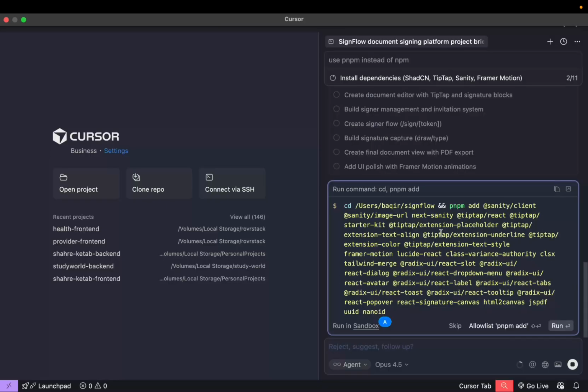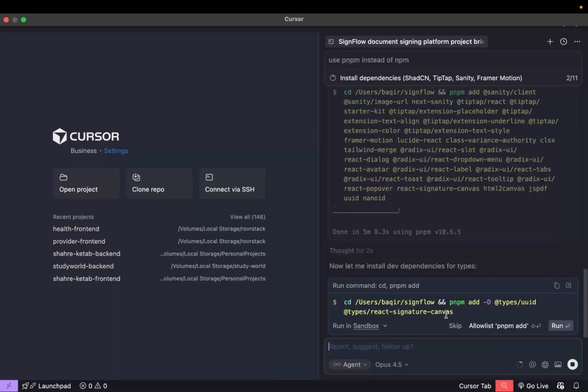And now it asks for adding these packages, which are Sanity, the Sanity image, Next Sanity, and also some component libraries that are needed for this project, which is using Radix UI. Also it uses html2canvas, React signature canvas, all this stuff. So I'm going to run this, and then we're going to wait for its installation.